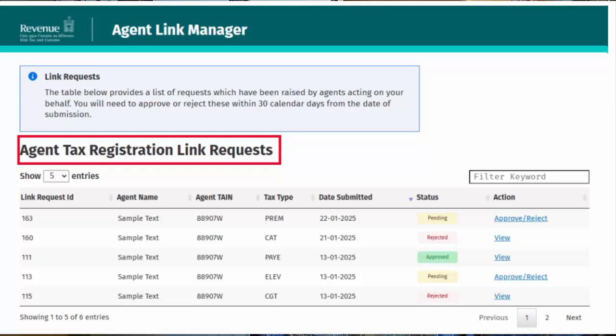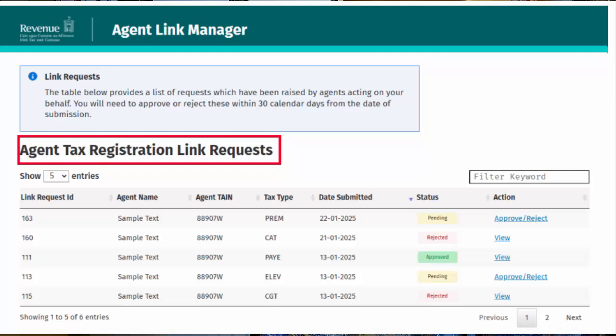You can either approve or reject the agent link request using the action links. The agent name, TIN number, and tax registration type are also displayed. The dashboard also shows existing links that no longer have a pending status. The Agent Link Manager dashboard is outlined on this screen, showing customers and pending link requests.